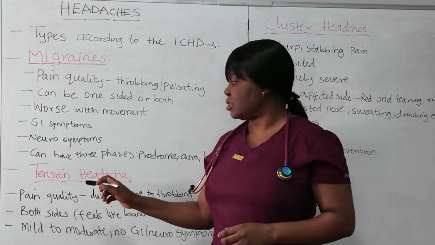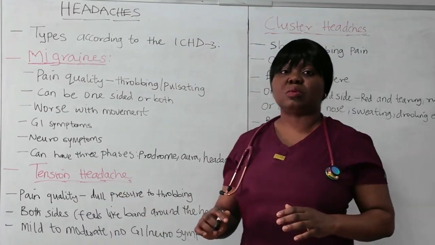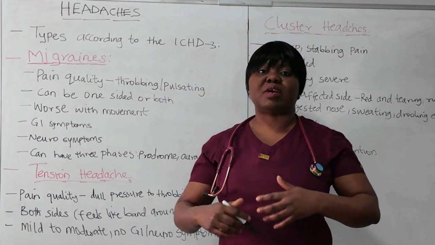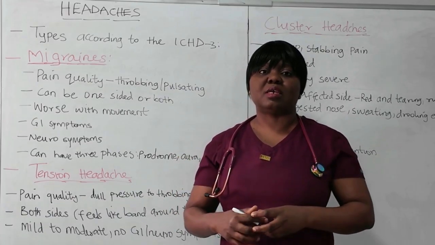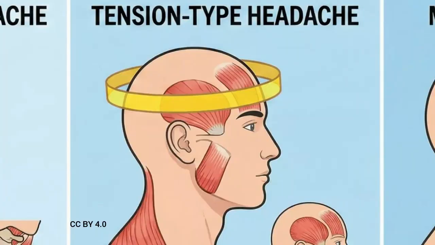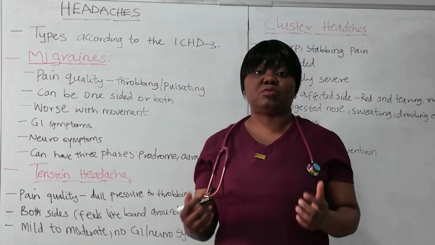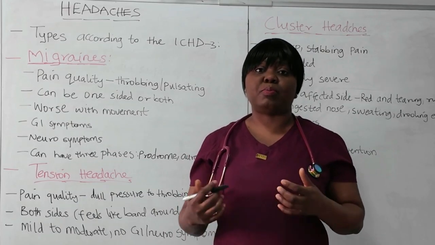Now the next one is tension headache. This one has to do with the muscles of the head and the scalp becoming overexcited, contracting, and tightening. So it feels like a band around the head. It affects both sides of the head. This results from maybe stress, fatigue, or poor posture.